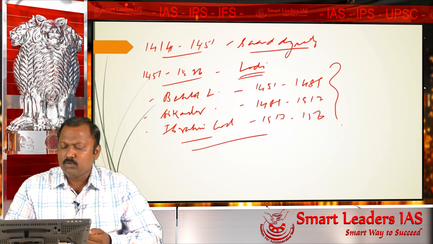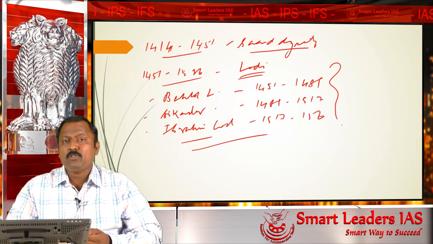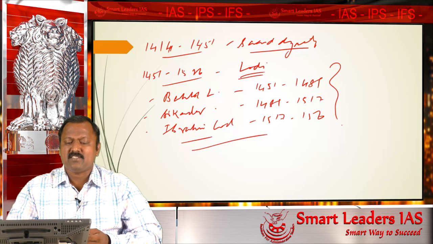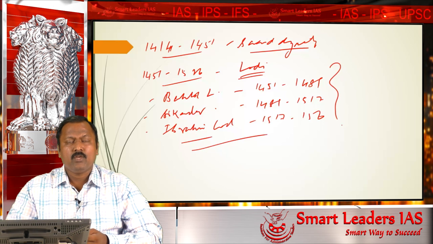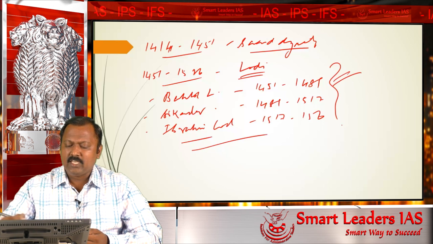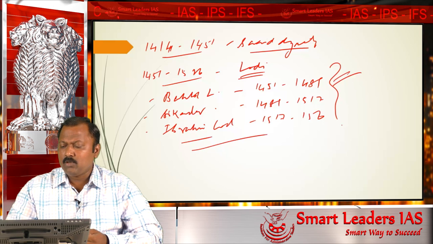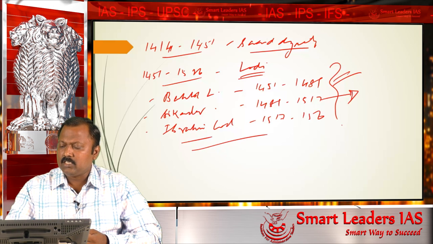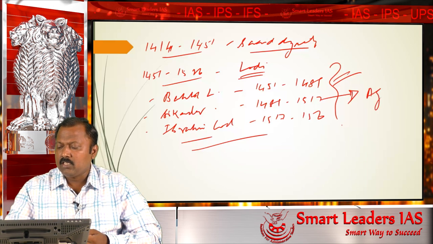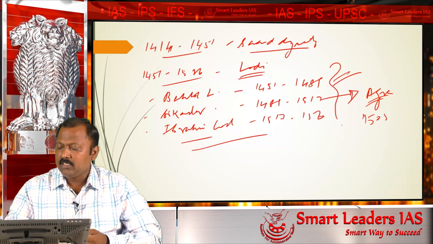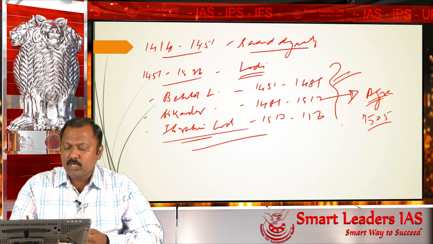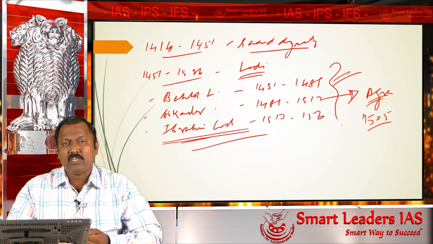A few points we have to know about this Lodi dynasty. They happen to be the first Afghan ruling dynasty in India. In that sense, Bahlol Lodi was the first Afghan ruler who ruled Delhi in the northern part of India, and after him we have Sikandar Lodi. Sikandar Lodi is credited with the foundation of the city called Agra. It is said that Agra was founded by Sikandar Lodi in the year 1505.